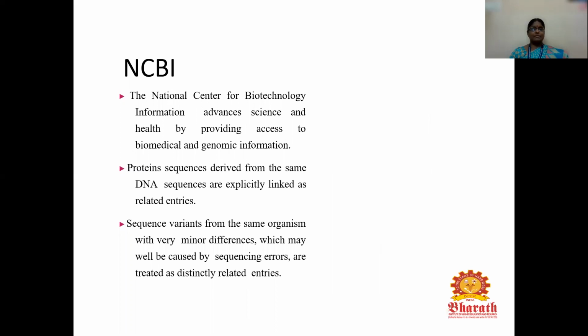Next, coming to NCBI, it is a very popular database which is used worldwide. The National Center for Biotechnology Information advances science and health by providing access to biomedical and genomic information. Protein sequences derived from the same DNA sequences are explicitly linked as related entries, sequence variants from the same organism. Here we can take different organisms also.